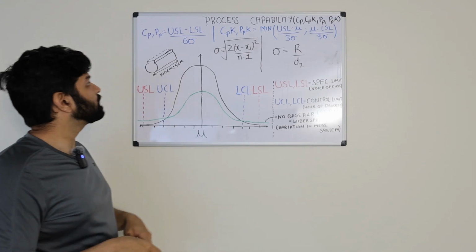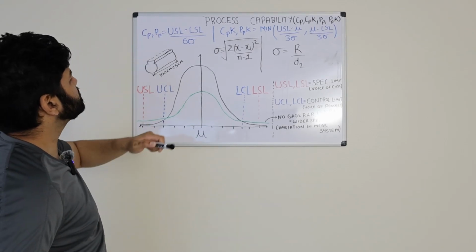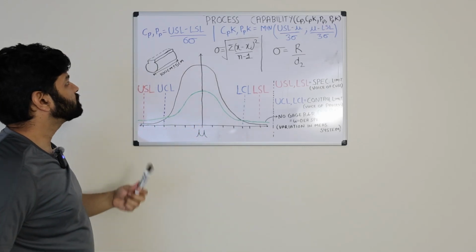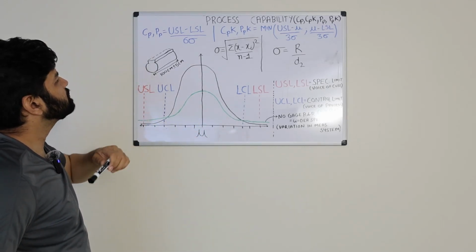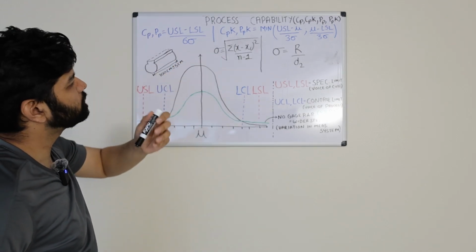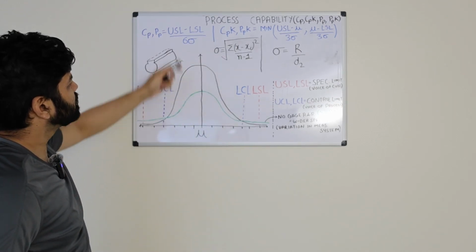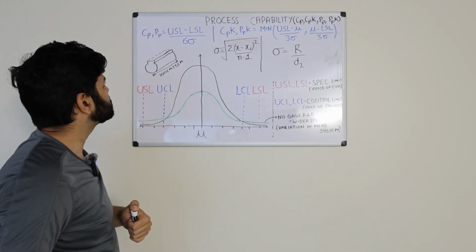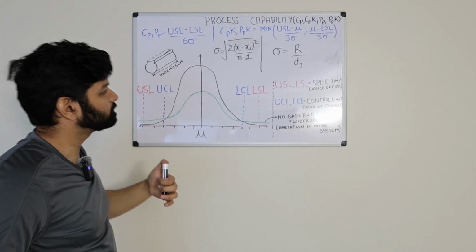So as you can see, I have a few terms written over here: Cp, Pp, Cpk and Ppk. You would be able to see the formula for both Cp and Pp is essentially the same, and so is for Cpk and Ppk. The formula is upper specification limit minus lower specification limit over 6 sigma.